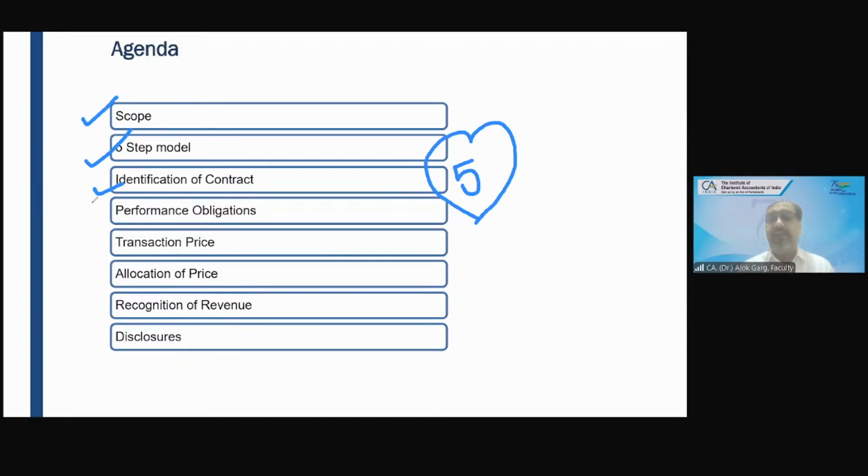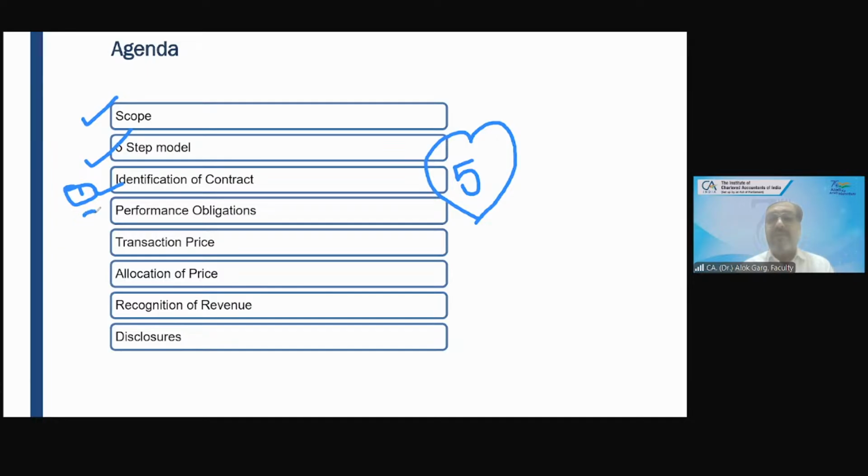How will you identify that? Whether the customer is paying a consideration, and whether the entity is selling goods or services to that party, which is the ordinary activity of the entity. These are the things you need to check. There are a few more things given in this step number 1, and we will talk about them one by one. So, identification of a contract with the customer.